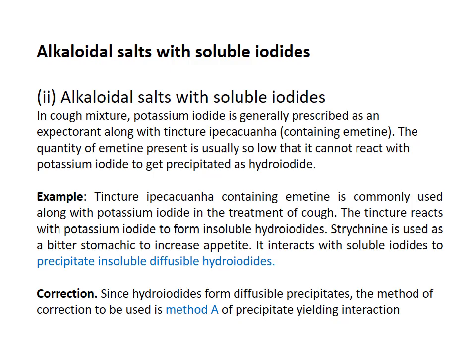Interaction of alkaloidal salt with soluble iodide is a type of alkaloidal incompatibility which comes under chemical incompatibility. In this reaction, one of the reacting ingredients is an alkaloidal salt and the other is a soluble iodide. In case of a cough mixture, potassium iodide is generally prescribed as an expectorant along with tincture ipecacuanha.